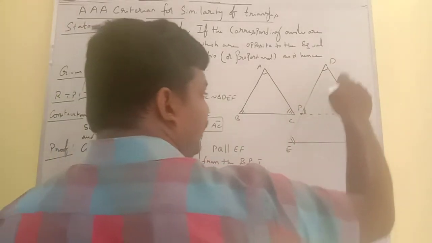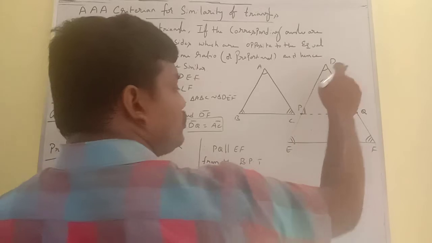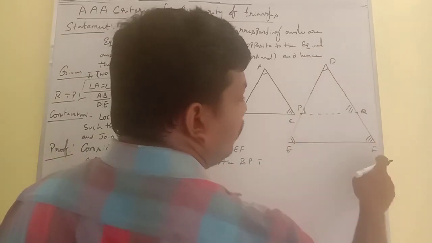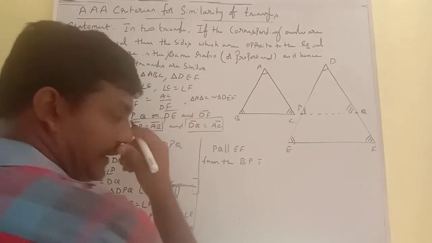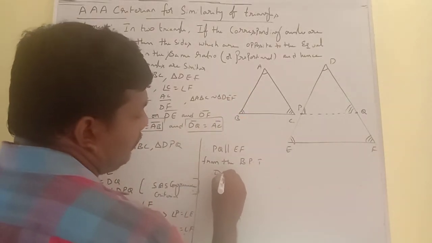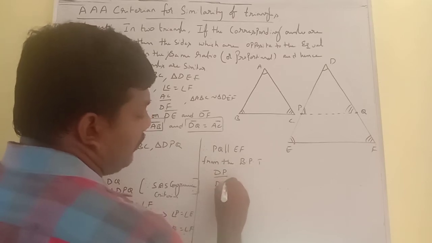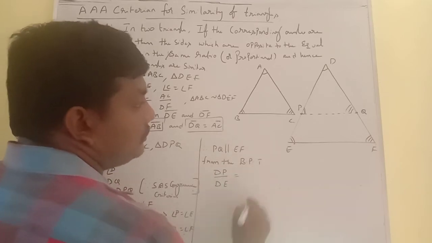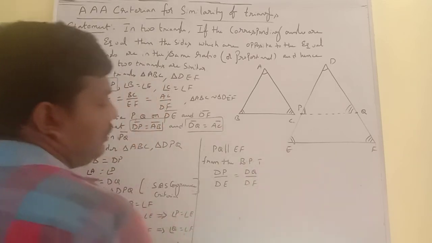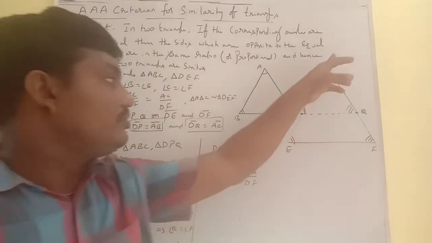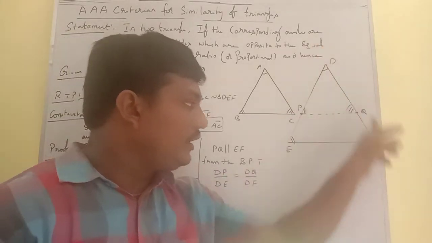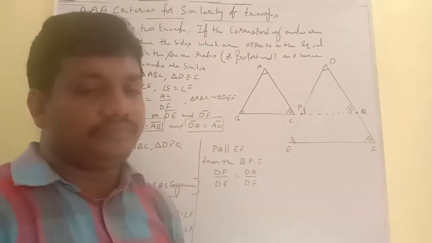Here the two sides are DE and DF. So you can write this concept as DP by DE is equal to DQ by DF. I am going to consider that ratio.